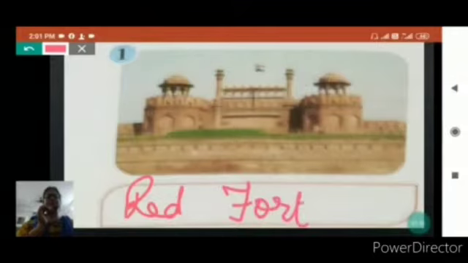See the beautiful picture of Red Fort. This picture is given in the book, and here you will write which picture this is: Red Fort. Fort means Qila.